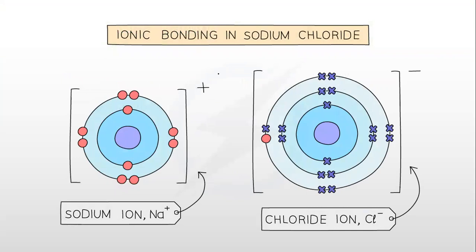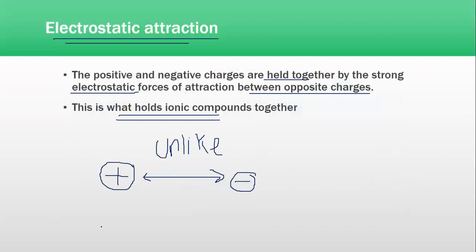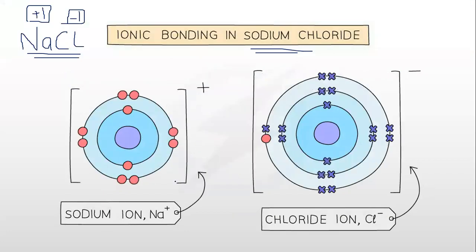For example, what holds sodium chloride together? What is sodium chloride? NaCl. The formula for sodium chloride is NaCl. How are these two held together? We know that Na has a charge of +1, chlorine has a charge of -1. One of them is positively charged and one of them is negatively charged. Sodium was positive, chlorine was negative. And we just said that when one of them is positive and one of them is negative, there's going to be a strong electrostatic force of attraction between the unlike charges. So there's a force of attraction as well. Electrostatic forces of attraction are present between the sodium ions and the chloride ions, which is holding these together.